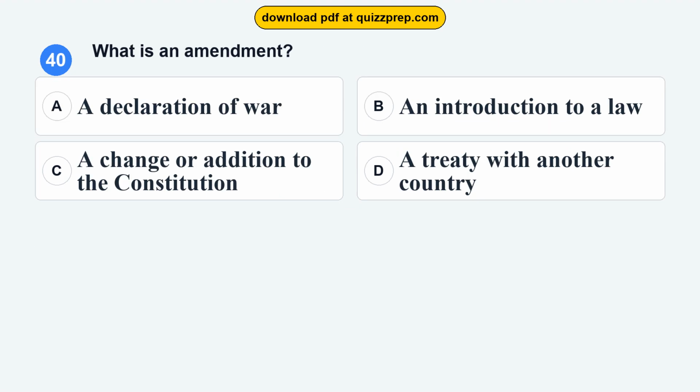Question 40. What is an amendment? Option A, a declaration of war. Option B, an introduction to a law.